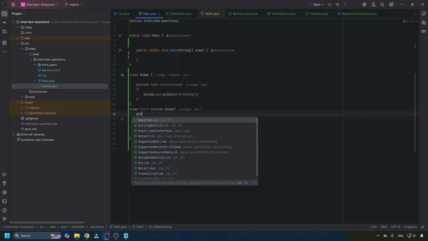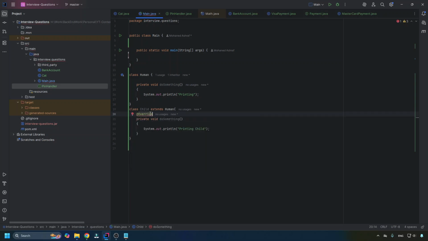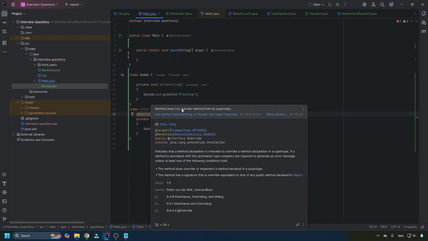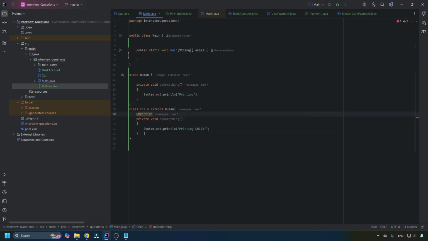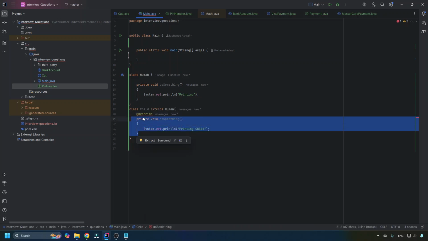And even if we try to override, it will most probably tell you, hey, method does not override method from its superclass. See, it doesn't make sense. So yeah, you can't really override private method.